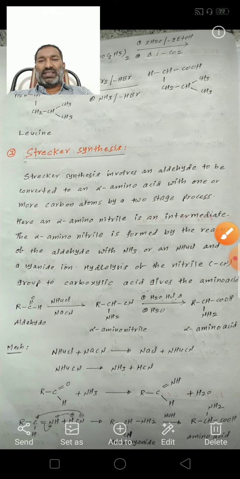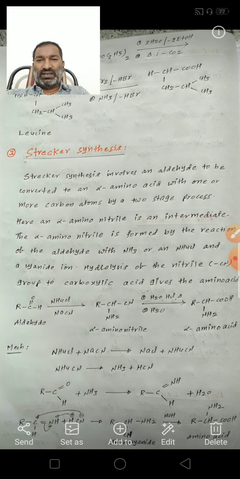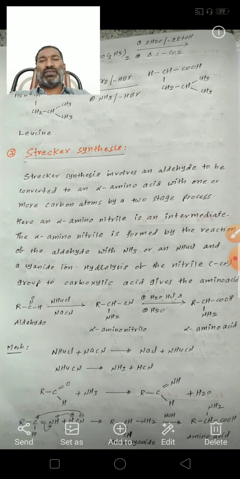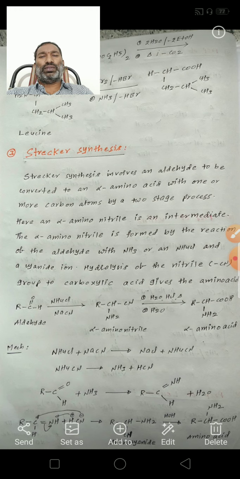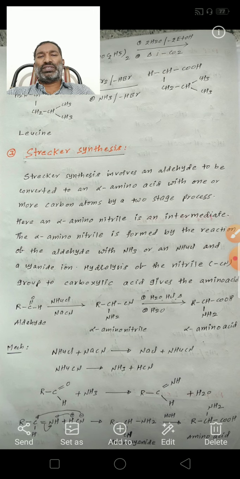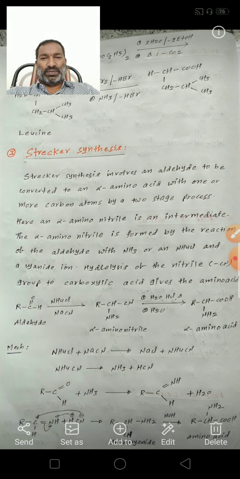Okay, next is Strecker synthesis. Strecker synthesis involves an aldehyde being converted to an alpha amino acid with one more carbon atom by a two-stage process.